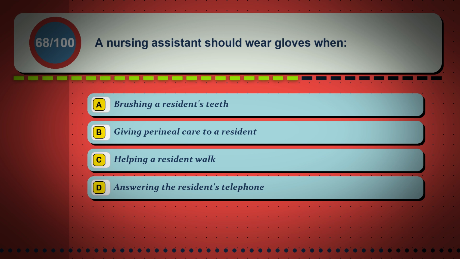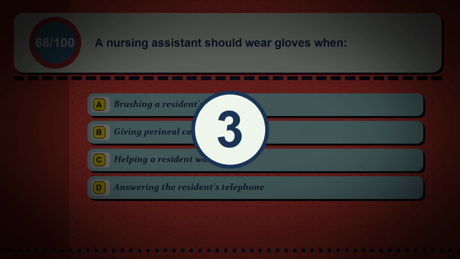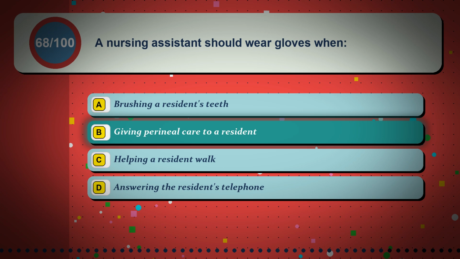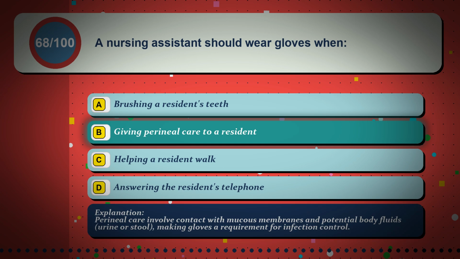Option A, brushing a resident's teeth. Option B, giving perineal care to a resident. Option C, helping a resident walk. Option D, answering the resident's telephone. The correct answer is option B, giving perineal care to a resident. Perineal care involves contact with mucous membranes and potential body fluids, urine or stool, making gloves a requirement for infection